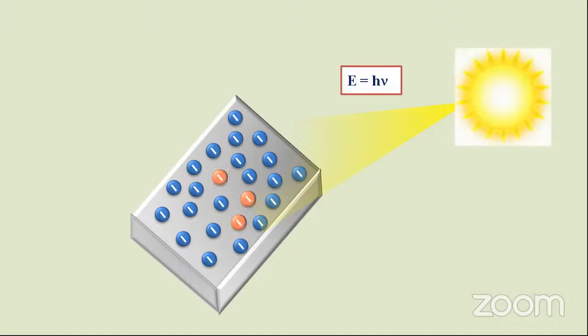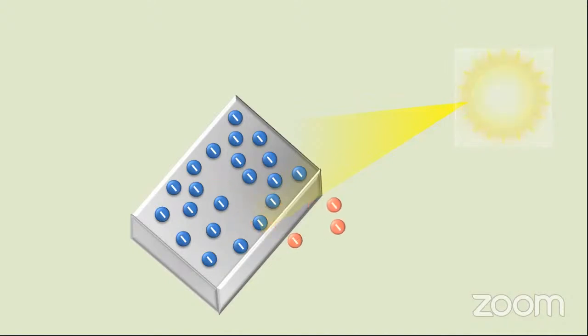The energy of a photon is E equal to h nu, and that energy is grasped by some of the electrons. When the electrons grasp the energy, they do not stay in the metal; they want to come out, so the electrons get out.